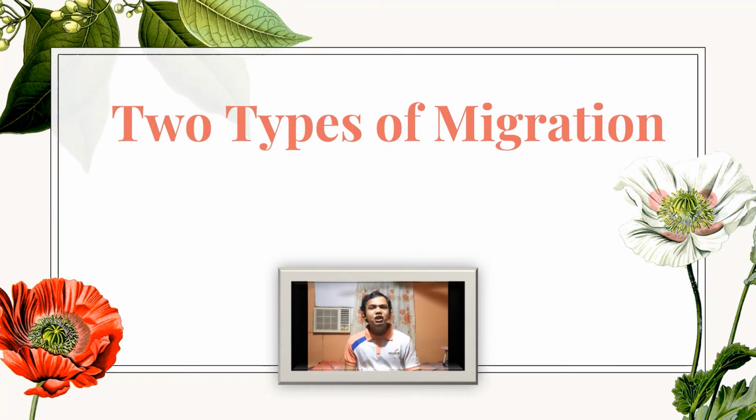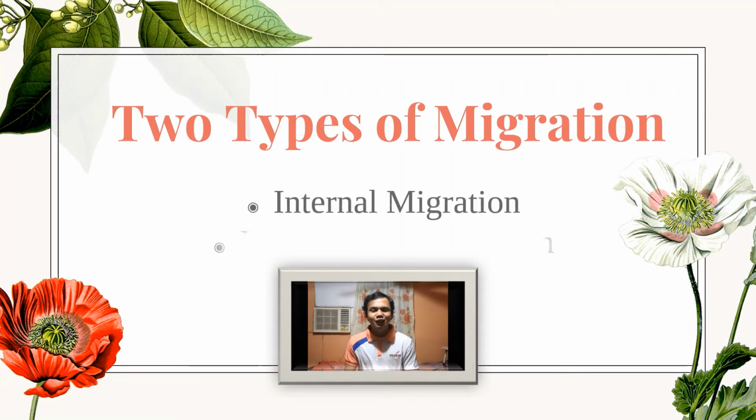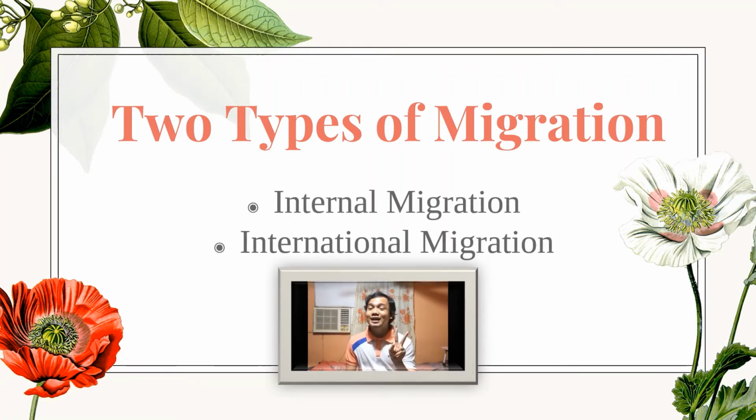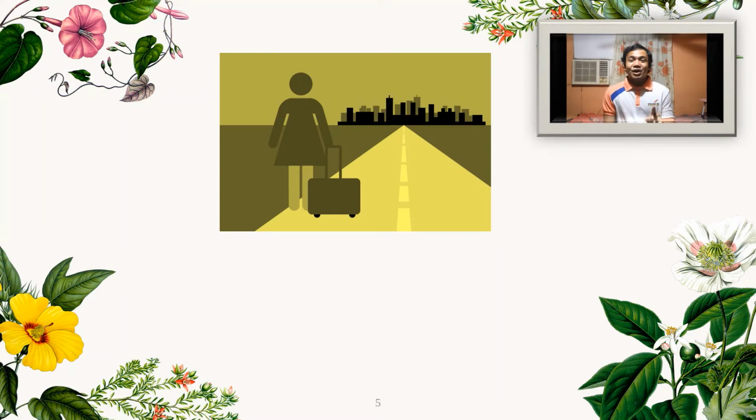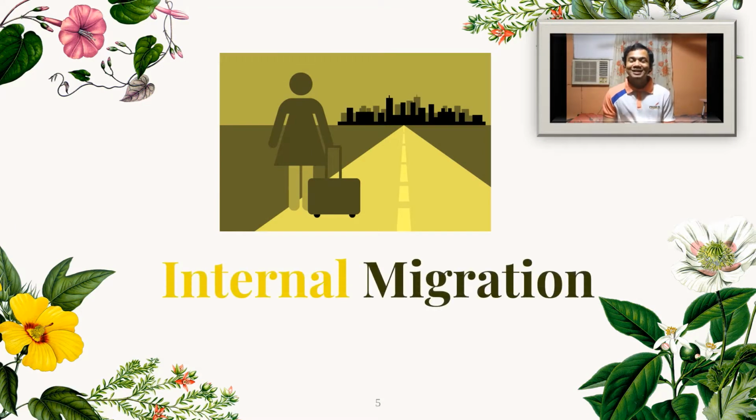There are actually two types of migration. First is the internal migration, and the second one is the international migration. The first type of migration is the internal migration. It refers to the movement of people from one place to another within one country.